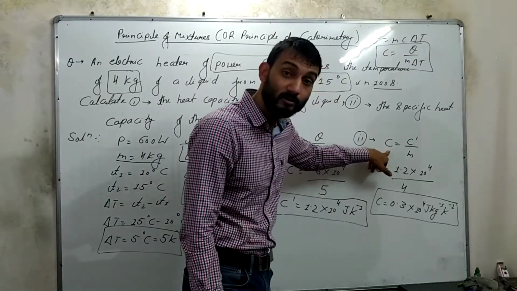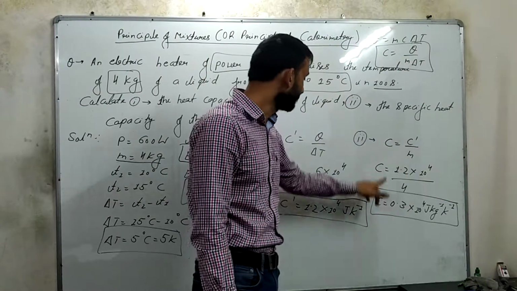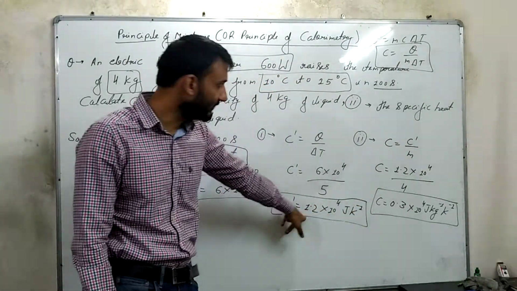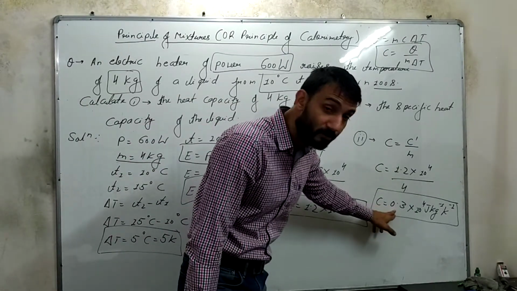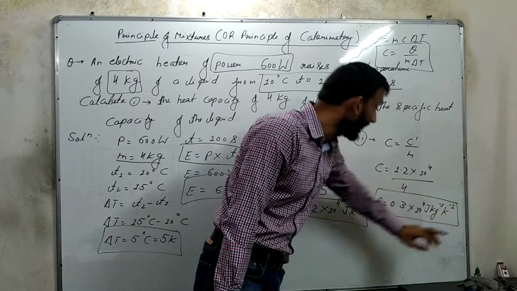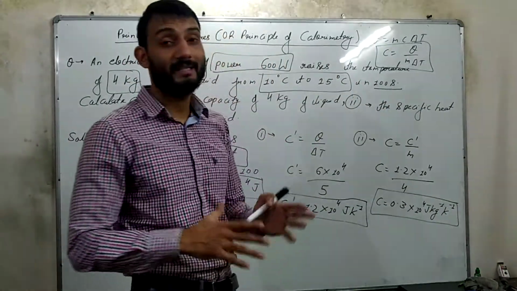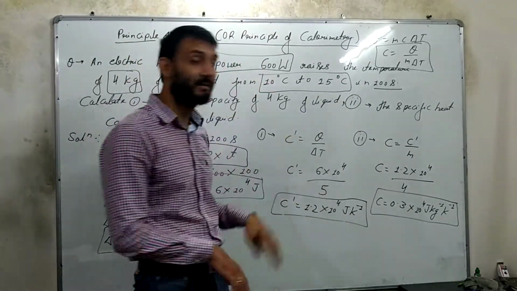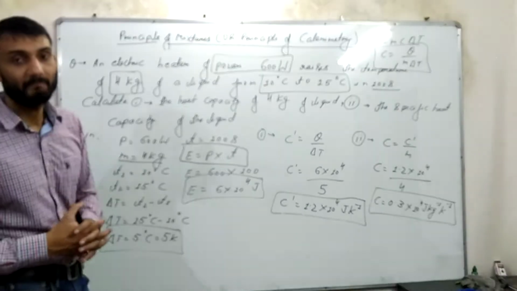So c, the specific heat capacity, is equal to heat capacity upon mass. Heat capacity is already calculated, mass 4 kg is given in the question, divided, and now you look at this, 0.3 into 10 to the power 4 joule per kg per Kelvin. So this specific heat capacity has to consider mass, whereas heat capacity does not consider mass. Let us move on to the next one.